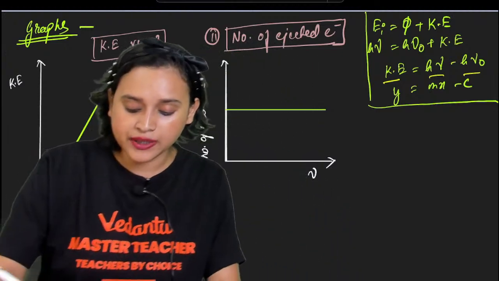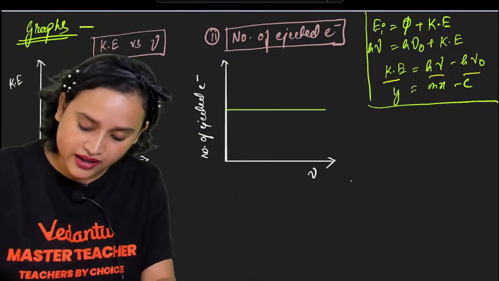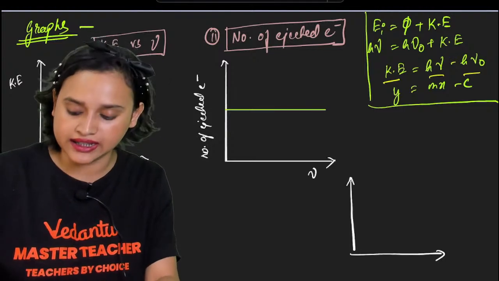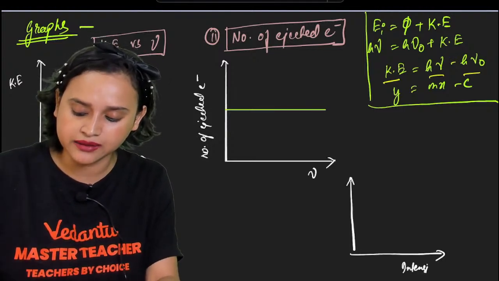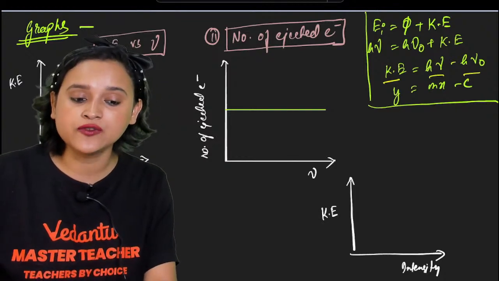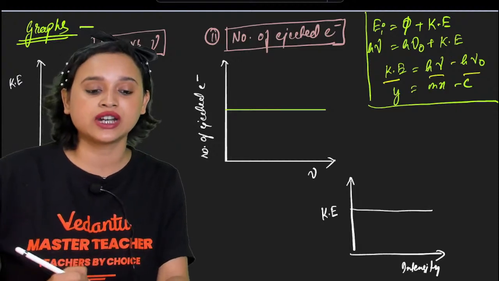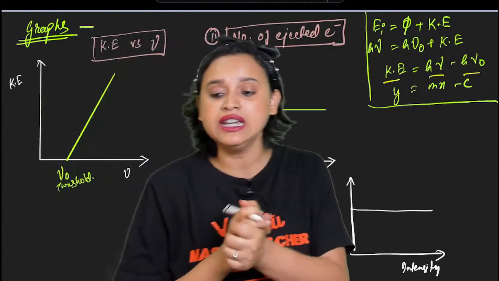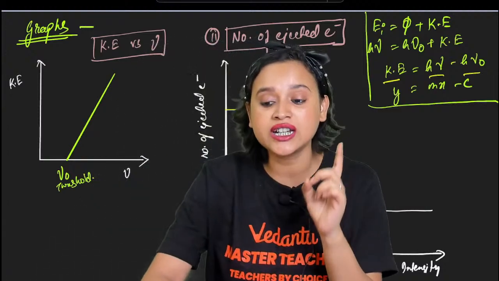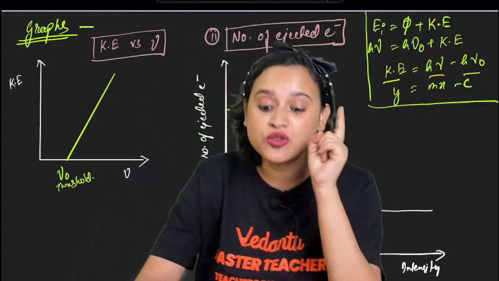If I take intensity on one axis and kinetic energy on the other, what will the graph look like? The graph, my dear students, will look like this. This will also be a straight line. That means intensity is related to number of ejected electrons. Intensity is not related to kinetic energy.